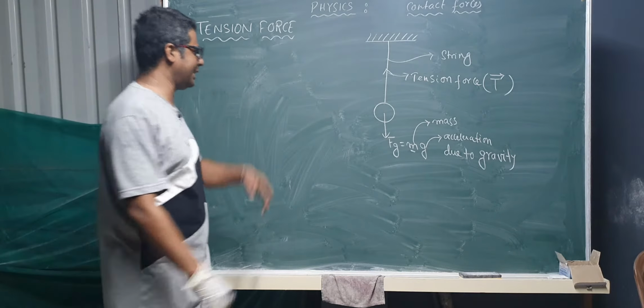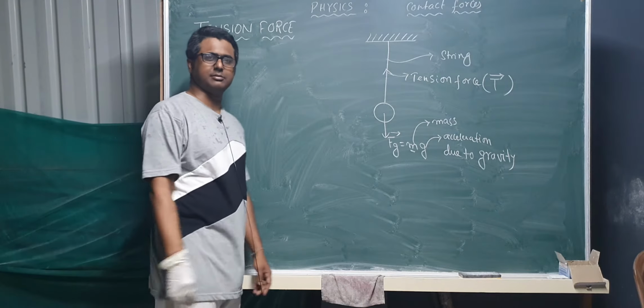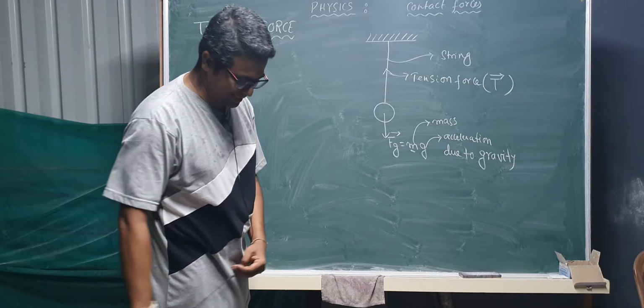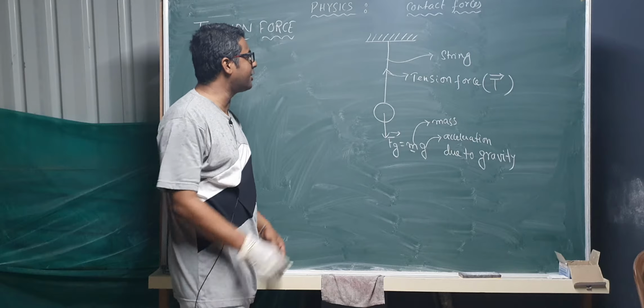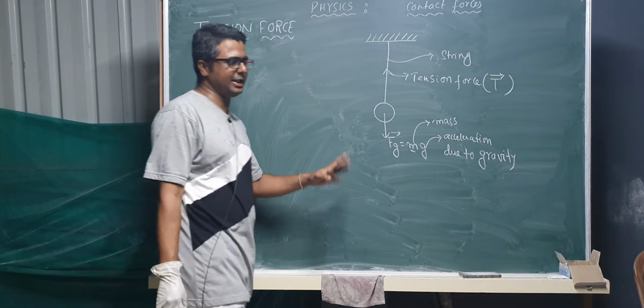You need to show it like that. This was also my mistake, sorry. ठीक है, don't make mistakes like me. My mistakes can be pardoned, but your mistakes cannot be pardoned. Okay, so you have understood the basic definition of tension force.